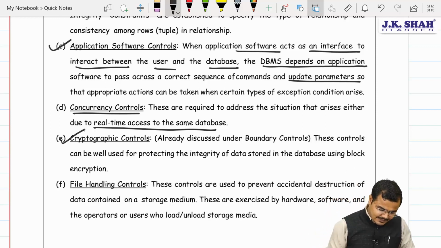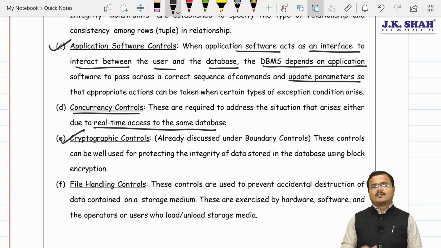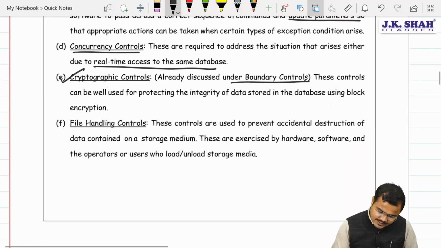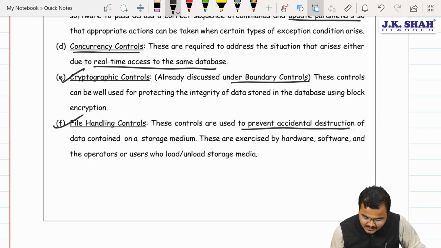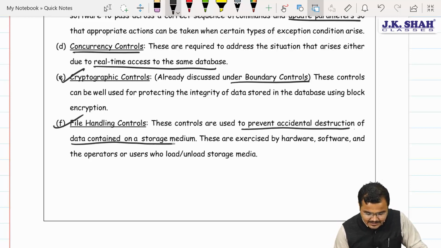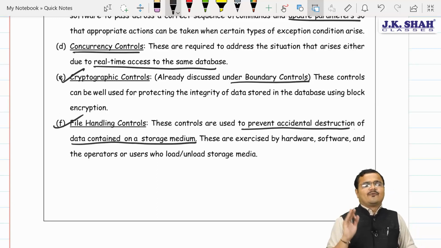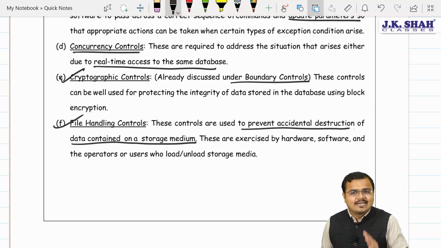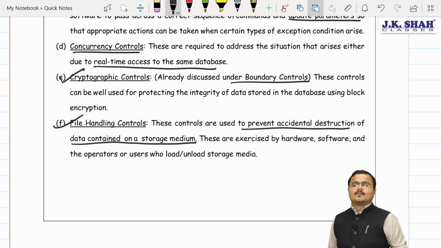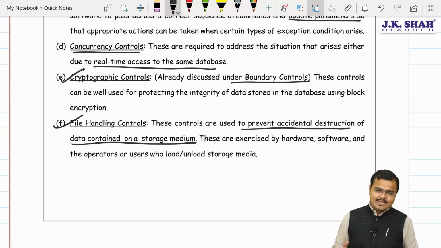Further, chartered, we can apply cryptographic controls also, that is converting the data into encrypted form. We had already discussed this under the boundary controls. Yes, sir. And the next one, chartered, is the file handling control. It is very important to prevent accidental destruction of the data content on the storage medium. We should have a file handling system in which we create one additional database, with proper backups. Understood? Yes, sir.